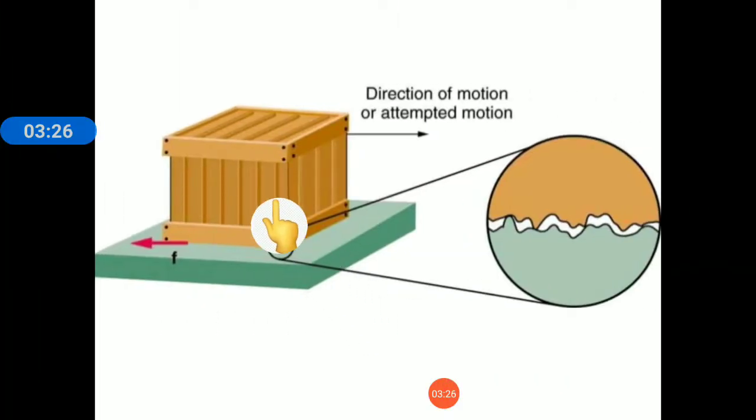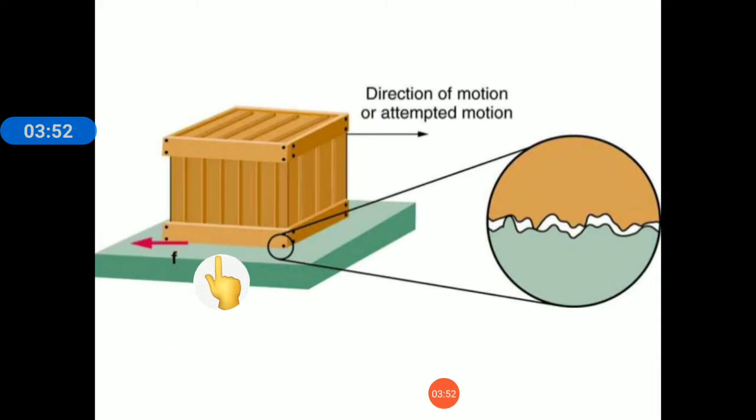See, these are the two surfaces, the box and the table. These two surfaces of the box and our table are in contact with each other. Now the direction of motion is this. Okay, you can see in the picture, and a frictional force will be generated which will be in the opposite direction, shown by the red arrow.